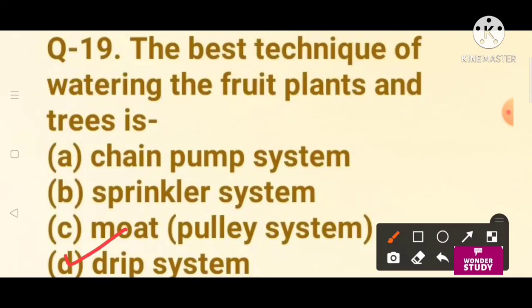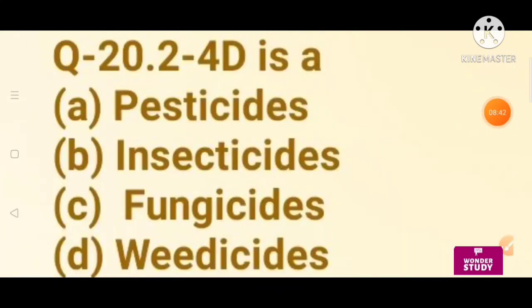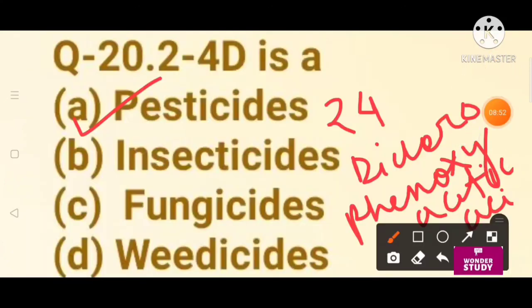So here is the last question. 2,4-D is a pesticide, insecticide, fungicide or weedicide? So the right answer is it's a weedicide. What's the full form of 2,4-D? 2,4-dichlorophenoxyacetic acid. Try to repeat after me. 2,4-dichlorophenoxyacetic acid.